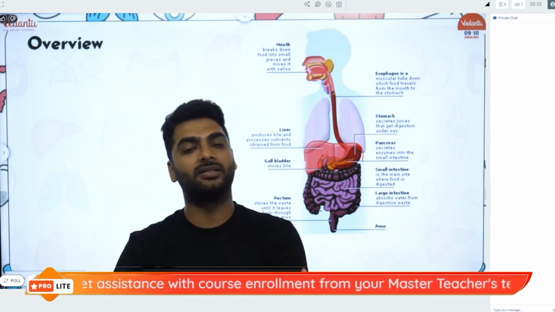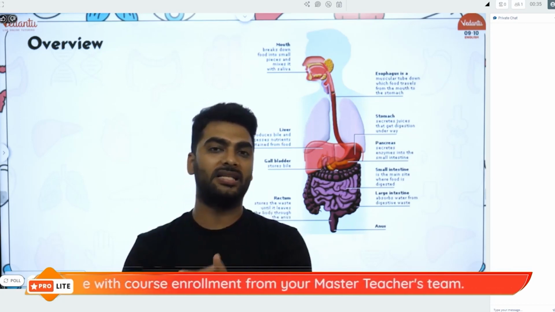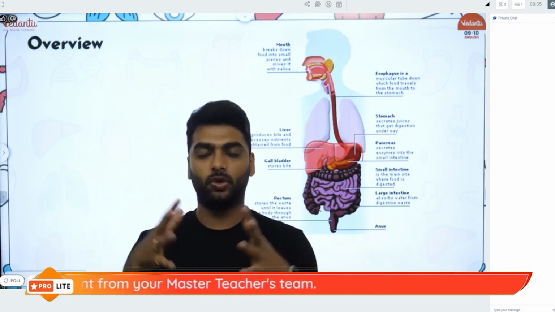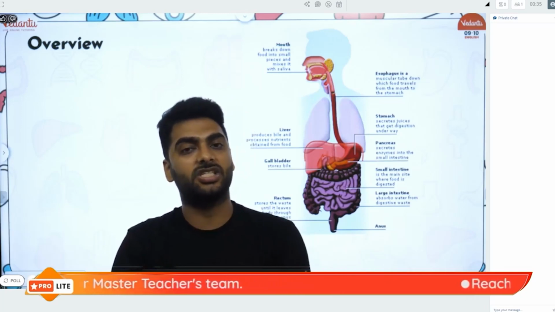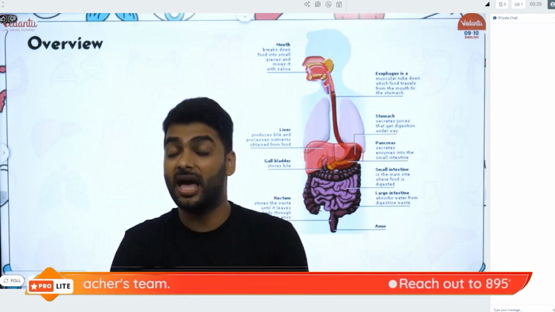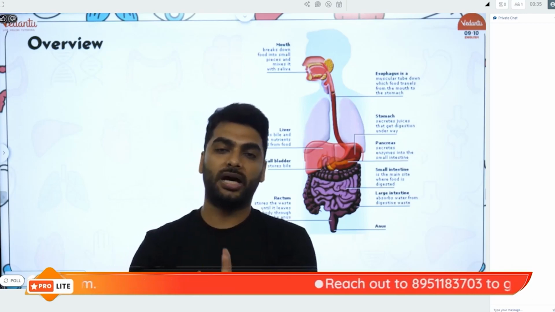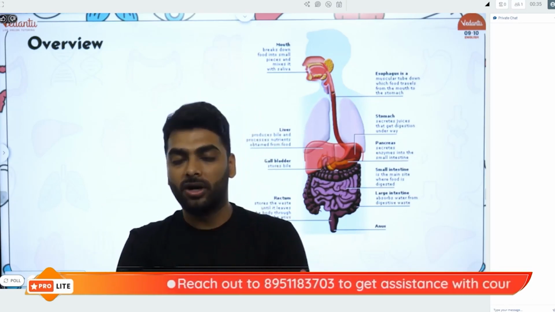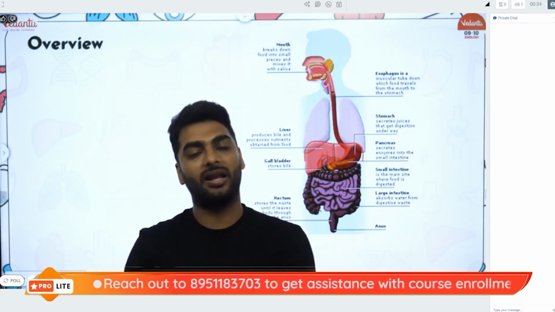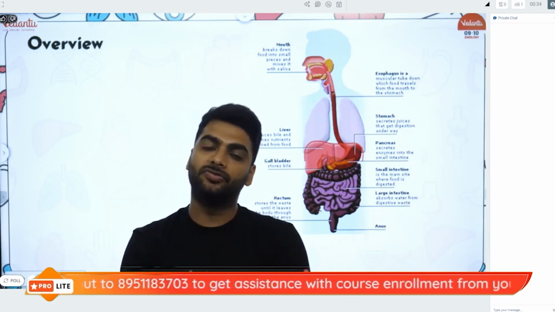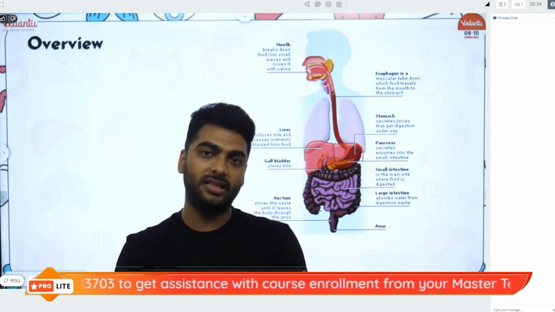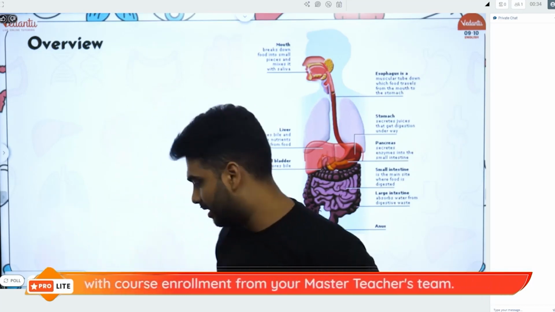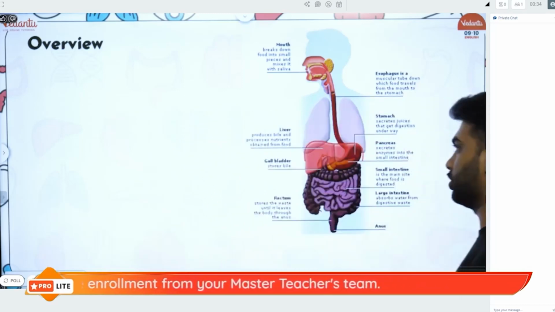Apart from that, the food is completely digested in the small intestine, absorbed by the villi, and assimilated through the blood, and then the undigested food enters the large intestine, where it travels through the ascending colon, transverse colon, and descending colon, and the water and minerals, if required, are absorbed. Apart from that, the waste is stored in the rectum and removed through the anus. That's it, right? That is your human nutrition.